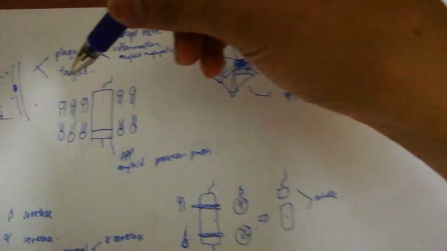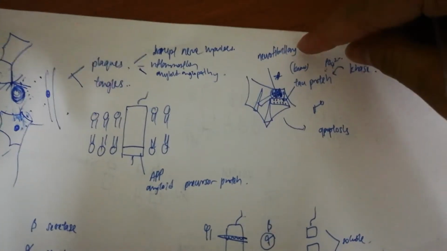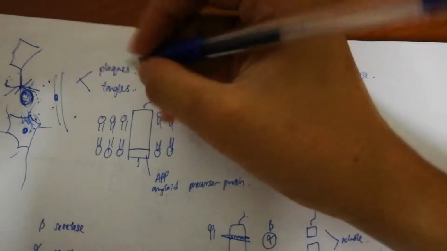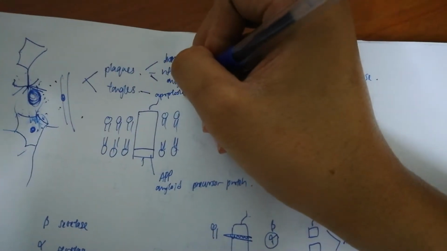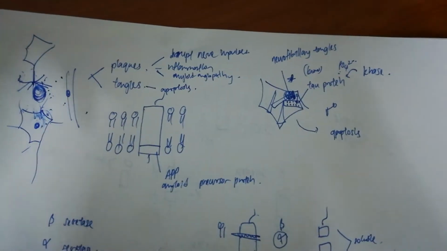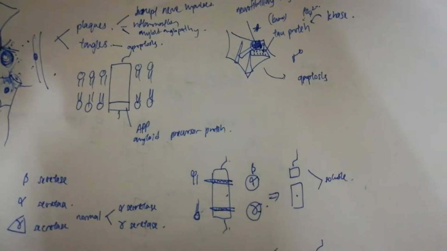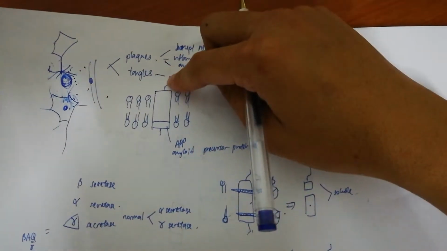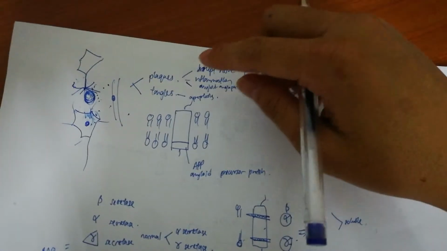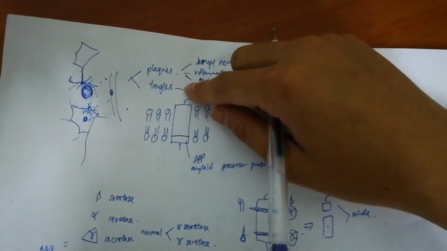Okay, in tangles, like what I said just now, they are going to cause the collapse of the cell and then apoptosis. Okay, so basically these are the pathophysiology of both plaques and tangles. Pathophysiology of Alzheimer's disease caused by plaques and tangles.